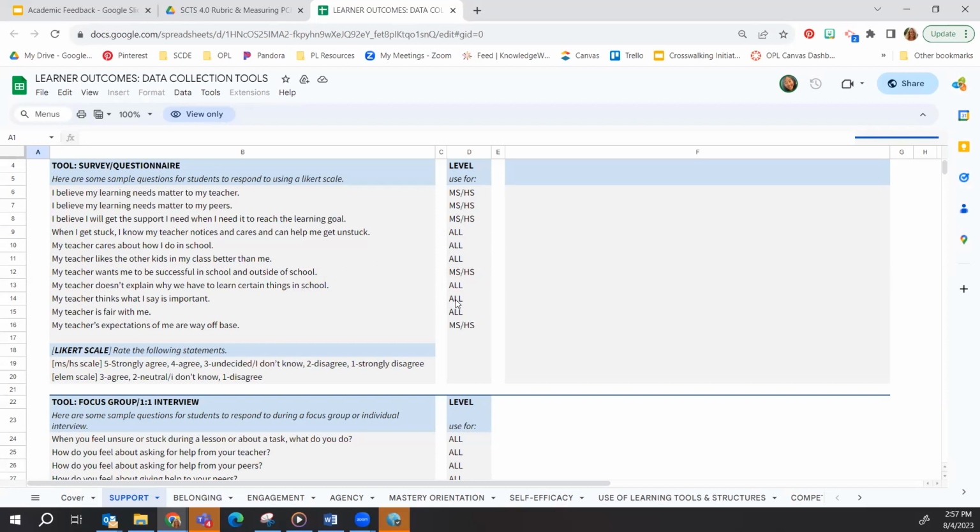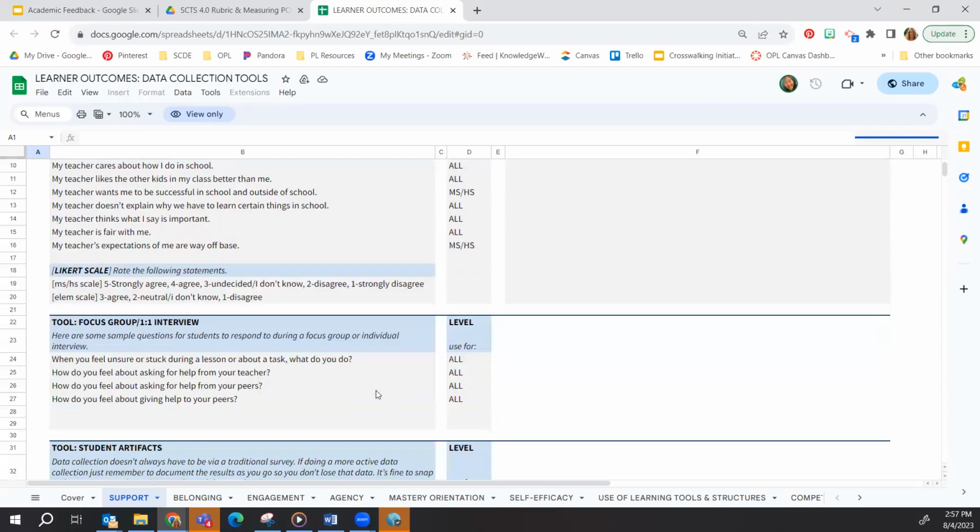I might pick 4 prompts that I can use with a Likert scale, like, I believe my learning needs matter to my teacher, and I believe I will get the support I need when I need it to reach the learning goal. When I get stuck, I know my teacher notices and cares and can help me when I get unstuck. And lastly, my teacher doesn't explain why we have to learn certain things in school.